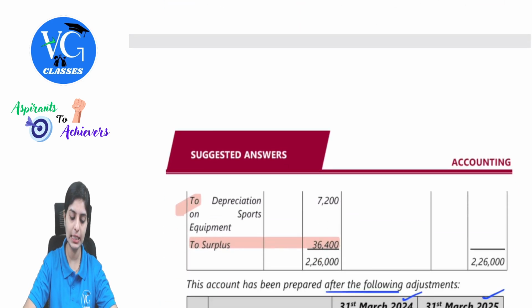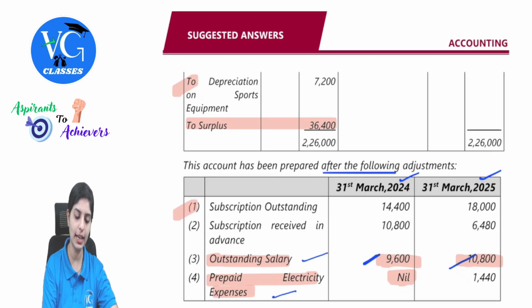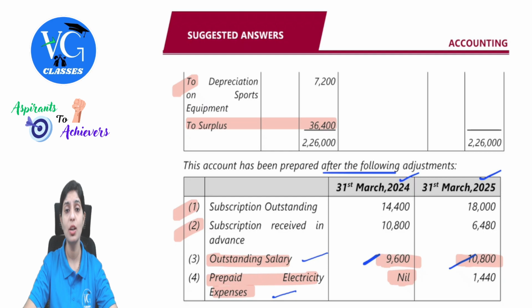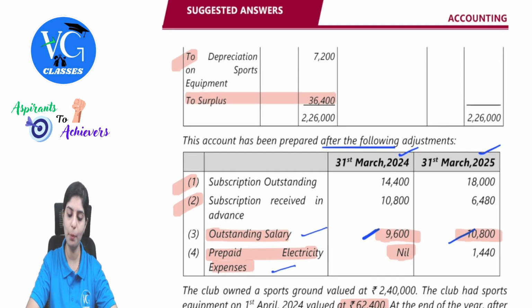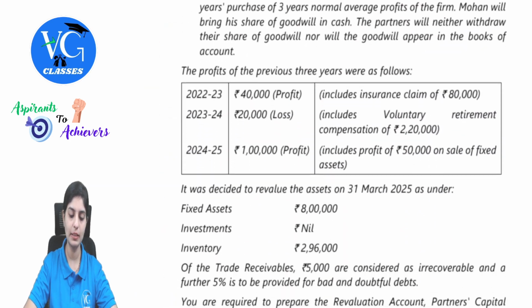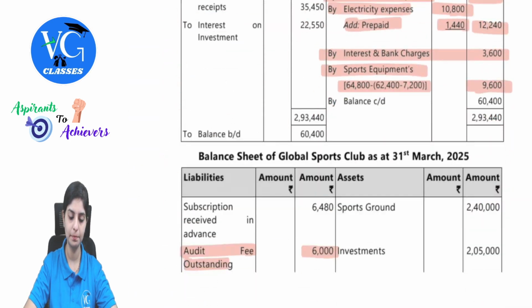They've given us the details of subscription outstanding and subscription received in advance. So we will make the working note. Subscription outstanding: opening will be added, closing will be subtracted. Received in advance: opening will be subtracted and closing will be added. So we want the amount which is shown on the receipt side.